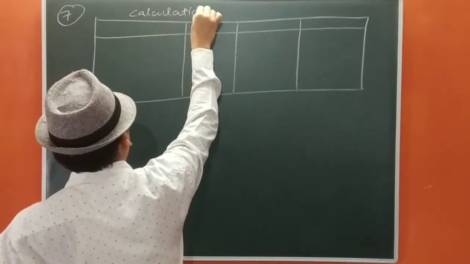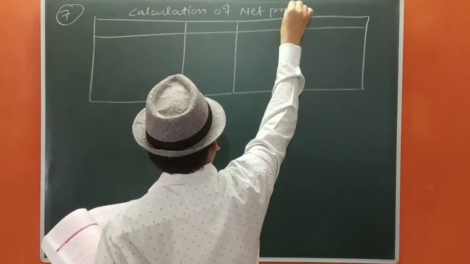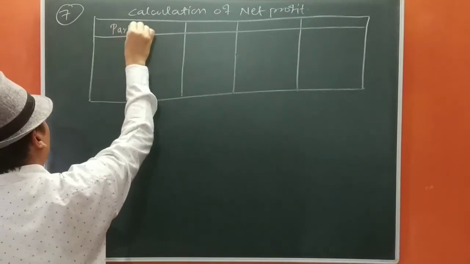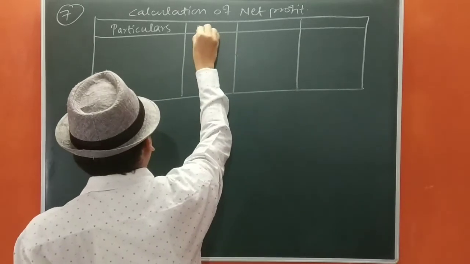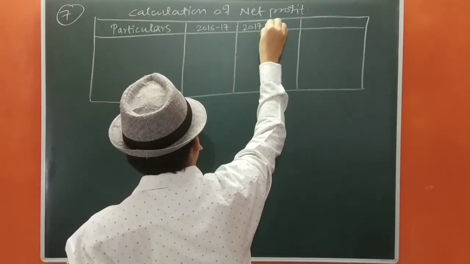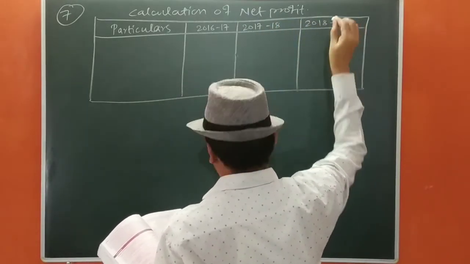Calculation of net profit. Okay, particulars. Years are given: 2016-17, 2017-18, 2018-19.